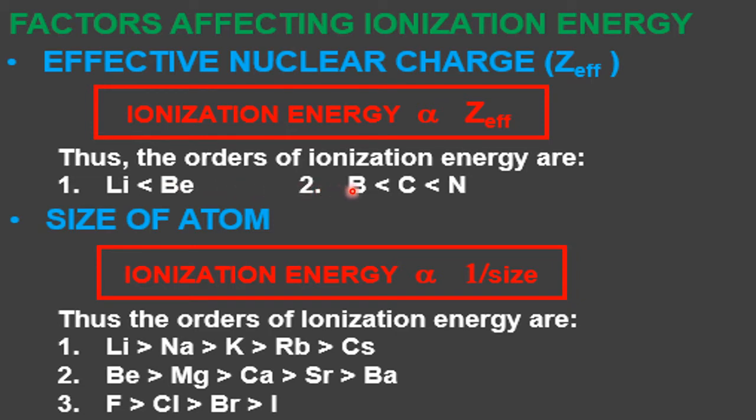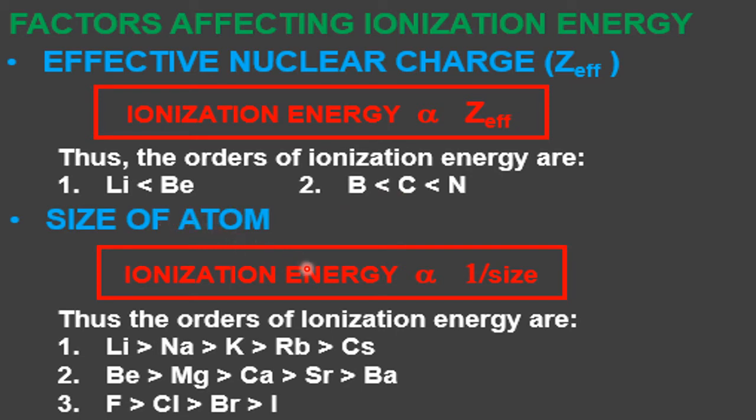Second example is boron less than carbon less than nitrogen. This is moving from left to right: boron, carbon, nitrogen. Moving from left to right, decrease in size, increase in effective nuclear charge, and increase in the what? IE.